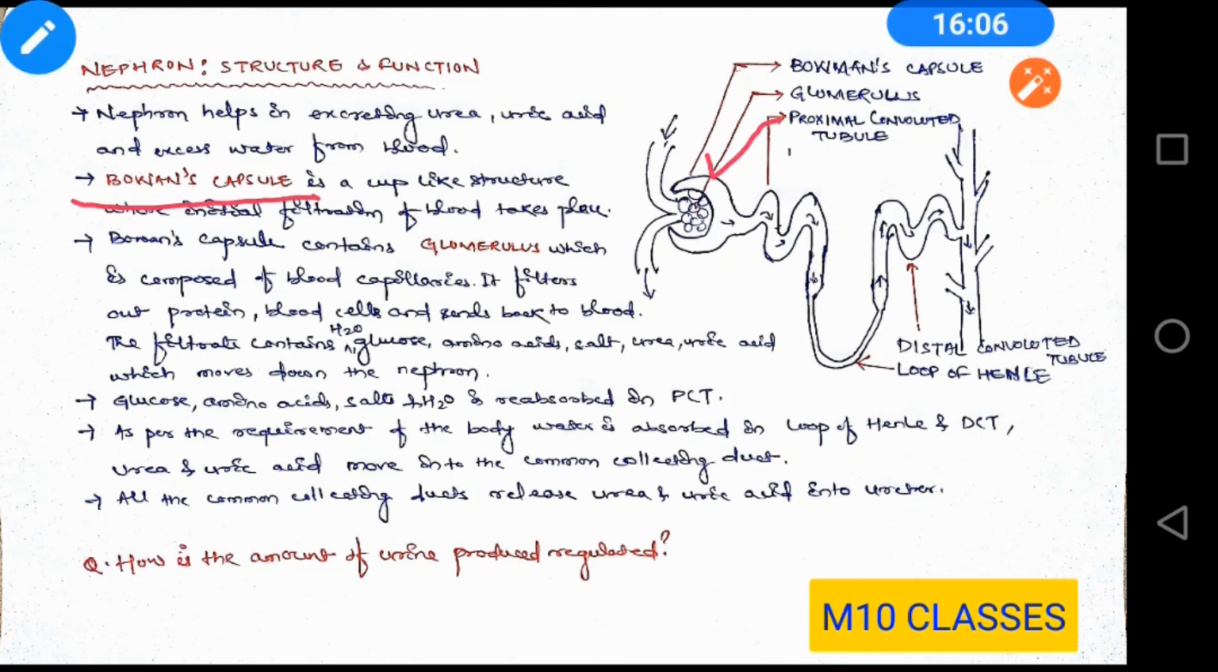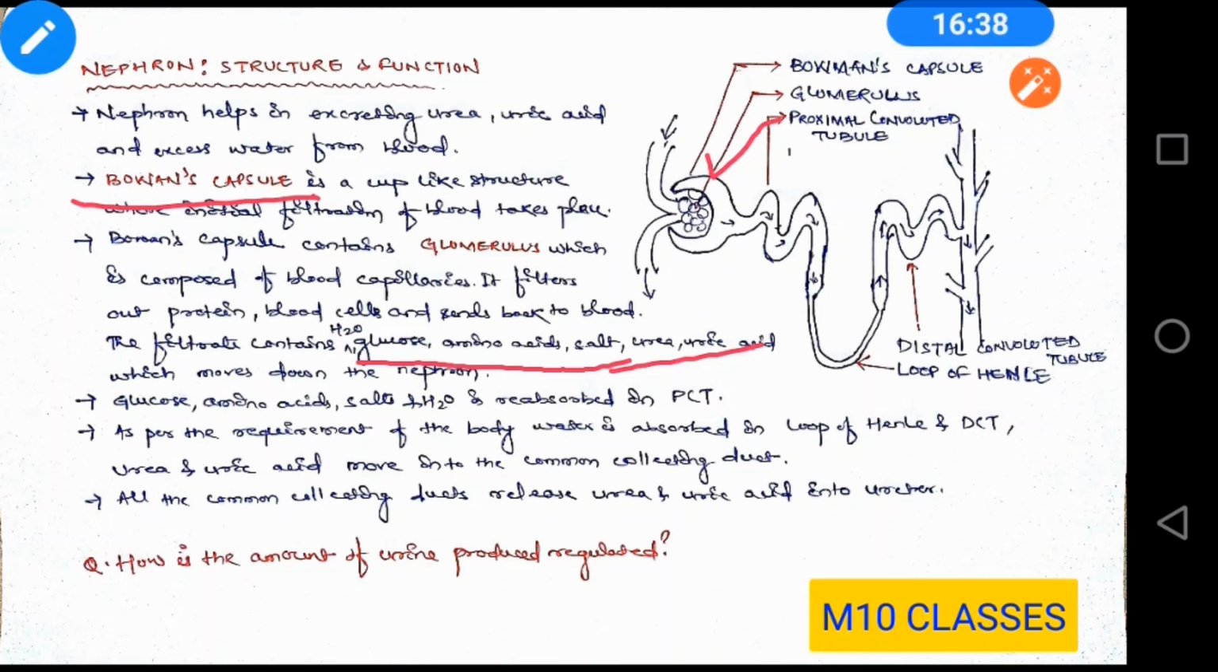So when blood enters through this glomerulus, large molecules like proteins and other blood cells do not get filtered, and they go back into the blood. The filtrate produced from the glomerulus has water, glucose, amino acids, salt, urea and uric acid, and it moves down to the nephron. So what happens next?